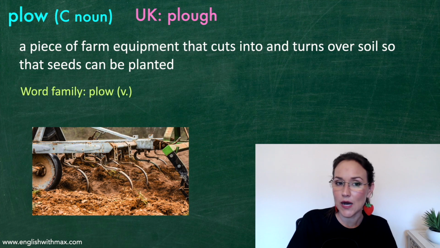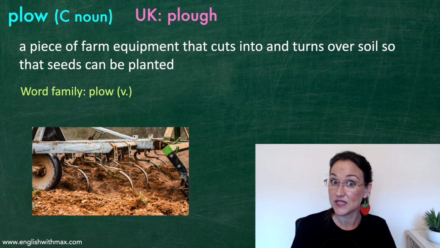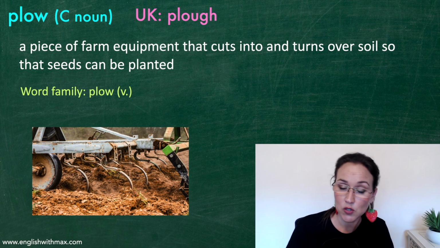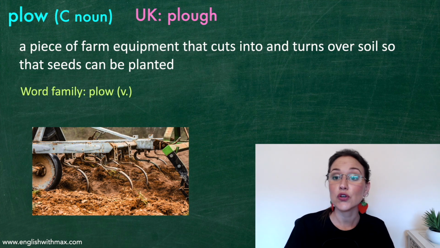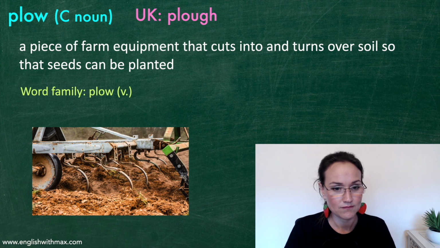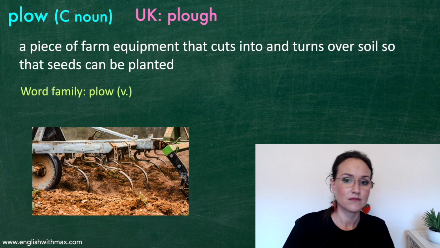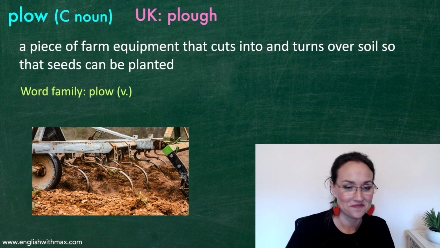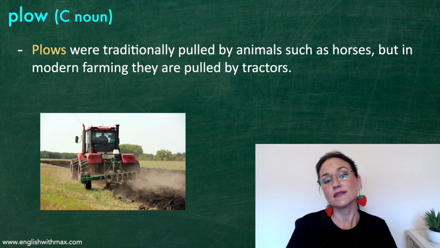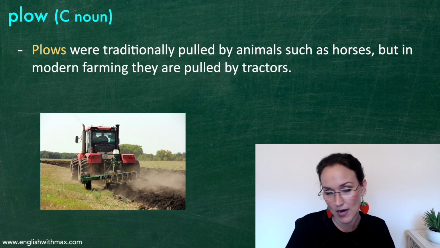This word is plough. The spelling is a bit different in British English. Plough is a countable noun. A plough is a piece of farm equipment that cuts into and turns over soil so that seeds can be planted. There's also the verb to plough, which means to cut and turn over the soil. Ploughs were traditionally pulled by animals such as horses, but in modern farming they are pulled by tractors.